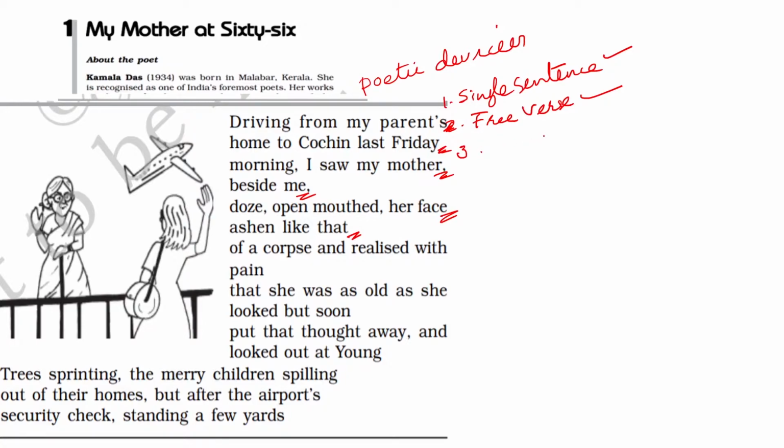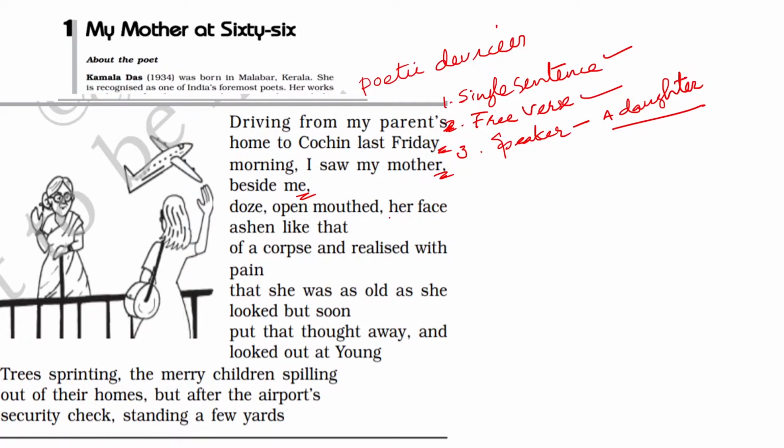And the third general thing we have to remember is the speaker of the poem. The speaker is a daughter, a daughter addressing her mother. So, a daughter is the speaker of the poem. Now let us check other poetic devices.